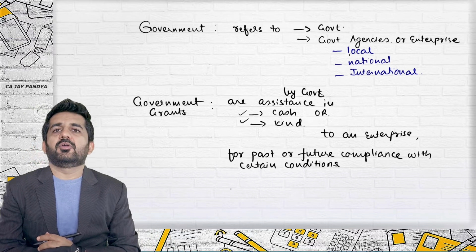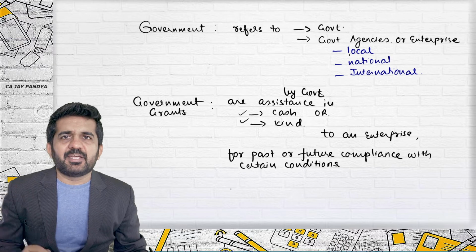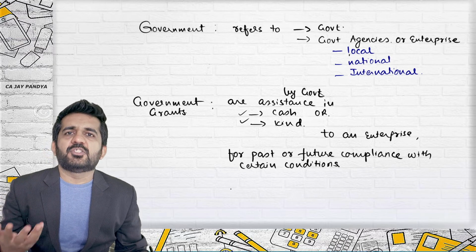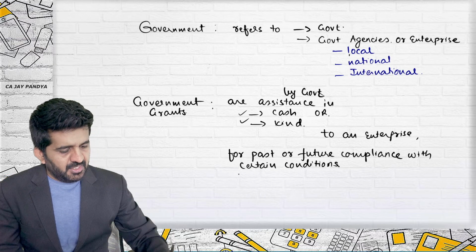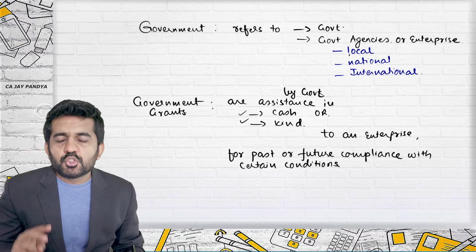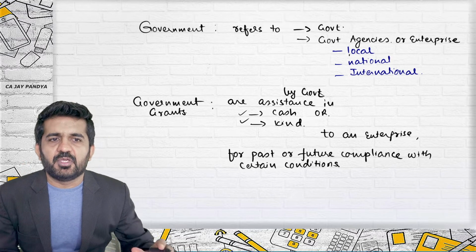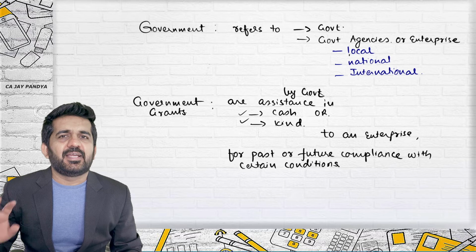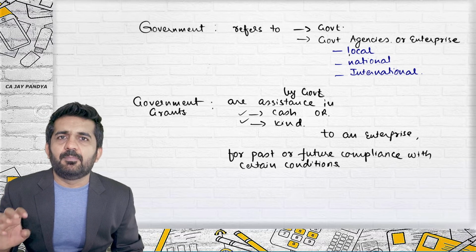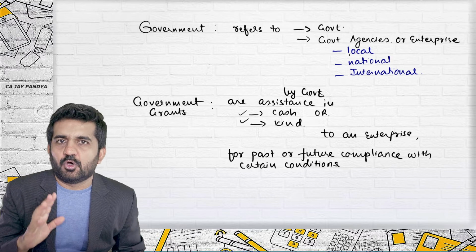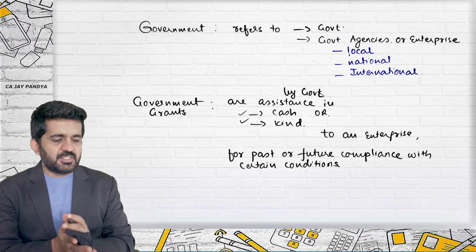So what are government grants? It is assistance given by government in cash or kind for compliance of certain conditions. These are government grants. So the most important two words: one is government, another is government grant. We have understood. Please understand in layman terms, this is a help, monetary or non-monetary, given by government to businessmen or to an enterprise, which will be termed as government grants.